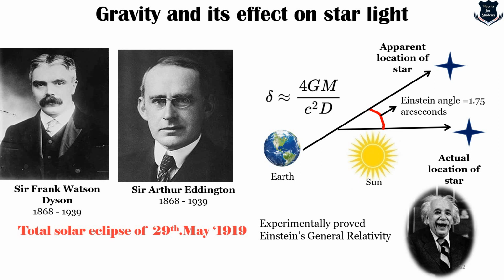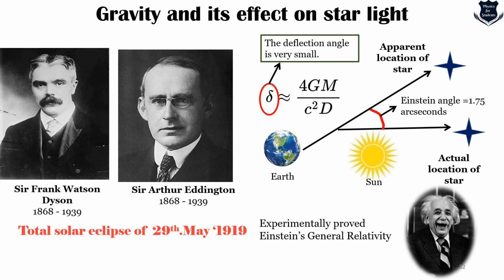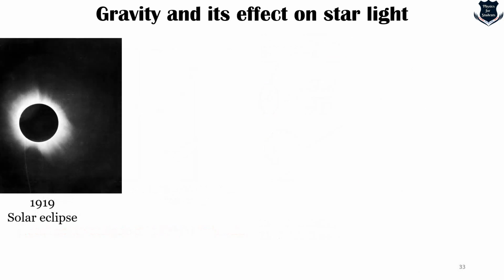Here you can see that delta is basically the deflection, and this deflection is for a very small angle. So again, to repeat, this answers the question from the very beginning, of how gravity affects the path. First of all, there is nothing called gravity. It is just the space-time curvature, and the light or the photon simply takes the path of the geodesics.